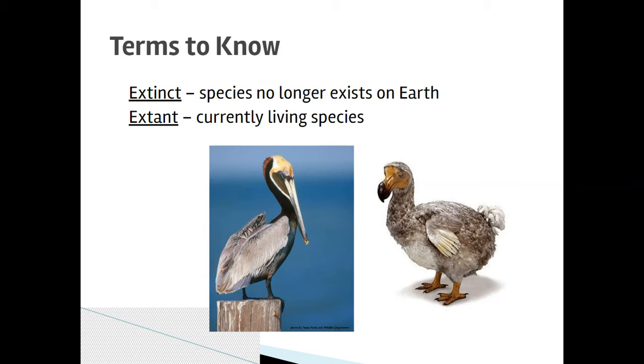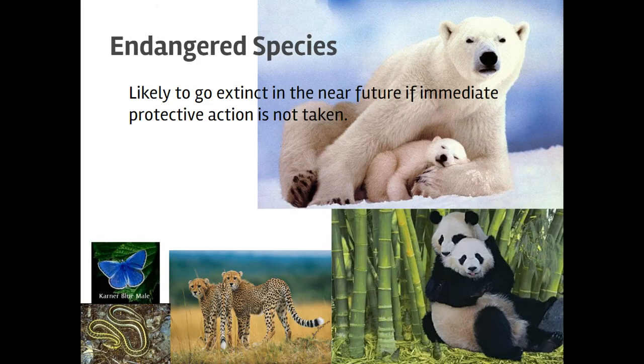And this is a term that students often struggle with. It doesn't mean that it's thriving. It doesn't mean that it's in danger. It means there is at least one somewhere on the planet, but there could be millions, or there could be one. Right? It just means that there is a living member of that species alive on our planet, like this pelican here. Okay?